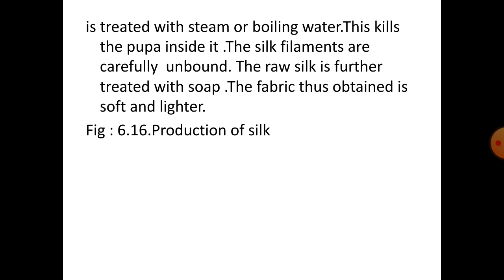Reeling the silk threads. The cocoon obtained is treated with steam or boiling water. This kills the pupa inside it. The silk filaments are carefully unbound. The raw silk is further treated with soap. The fabric thus obtained is soft and lighter. Along with this, you will draw figure 6.16, production of silk, from your book.